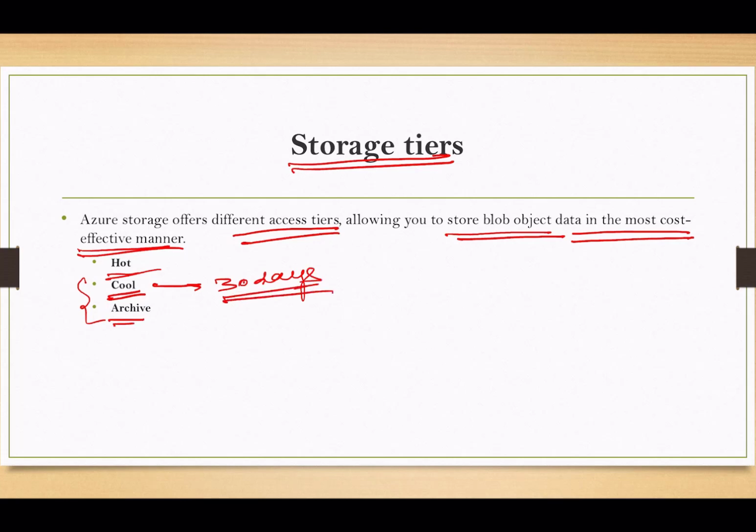In the last, we have the archive tier, mainly used for archiving purposes, where we do not need to access data frequently, or for backup purposes, but it needs to be stored for at least 180 days.